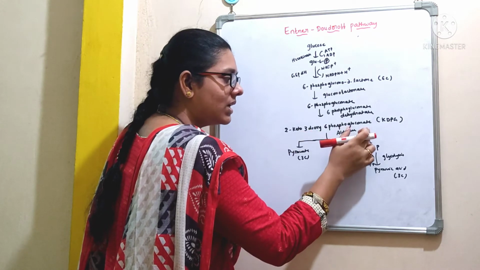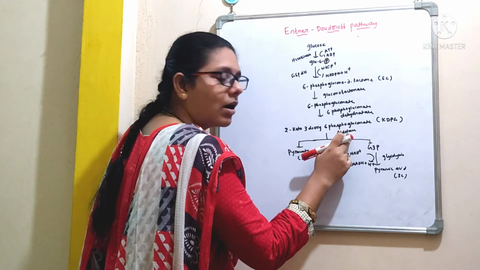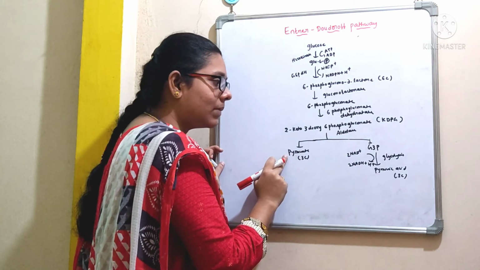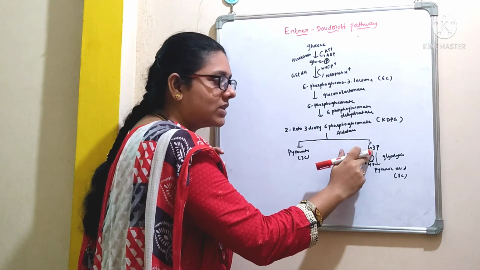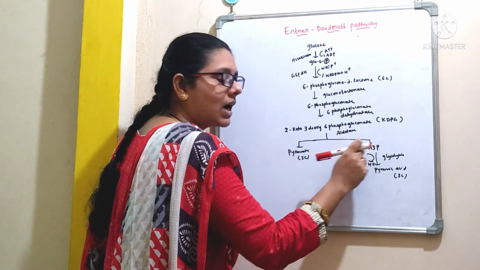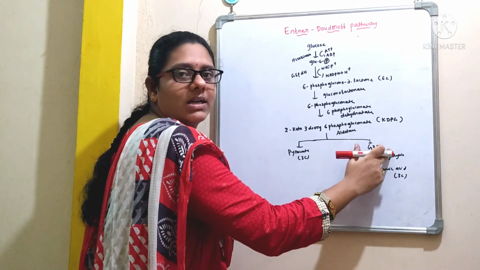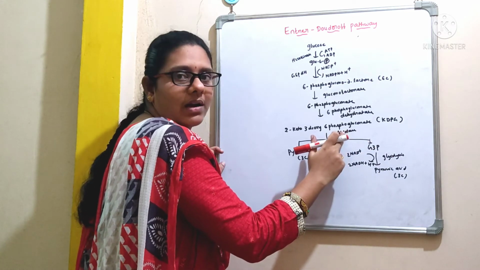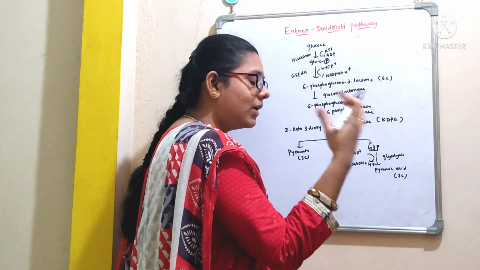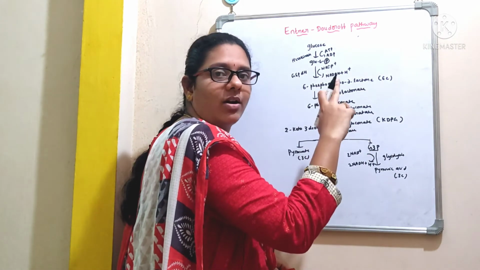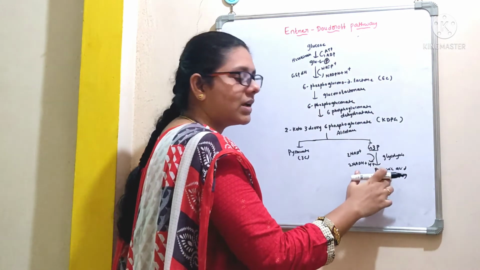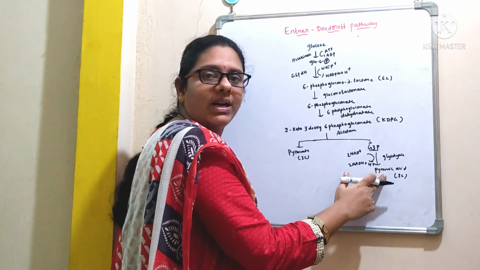This KDPG is now cleaved by an enzyme called aldolase, giving rise to two compounds, that is pyruvate, which is a 3-carbon compound, and glyceraldehyde 3-phosphate, which is again a 3-carbon compound. So this 6-carbon compound is split into two 3-carbon compounds, pyruvate and glyceraldehyde 3-phosphate, by the enzyme aldolase. This glyceraldehyde 3-phosphate is a high energy compound whose formation we can see in glycolysis, right? So this glyceraldehyde 3-phosphate can participate in glycolysis, giving rise to a 3-carbon compound, that is pyruvic acid.